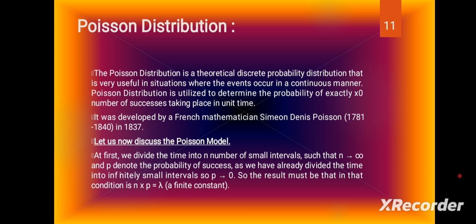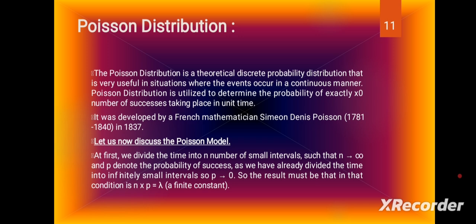Let us now discuss the Poisson model. At first, we divide the time into n number of small intervals such that n tends to infinity. Let p denote the probability of success, with two outcomes, success and failure.